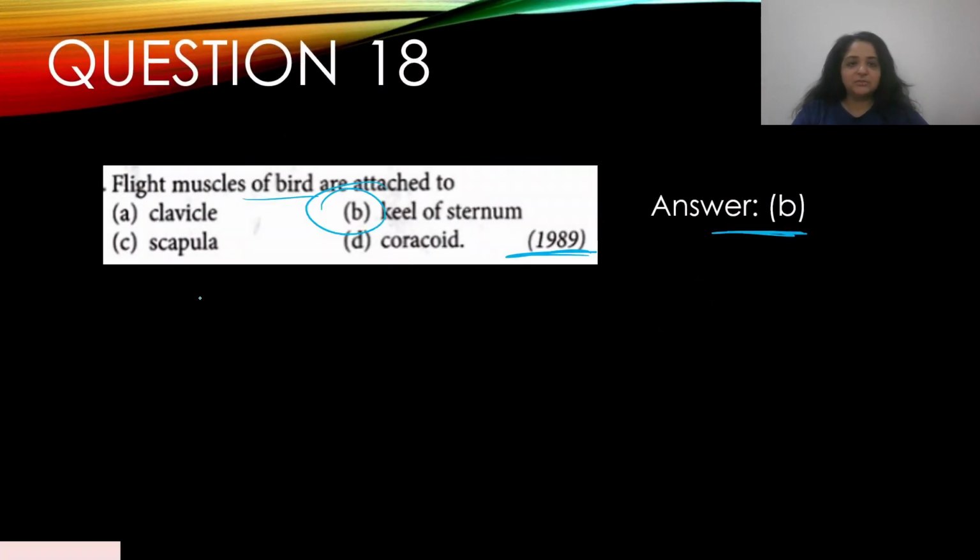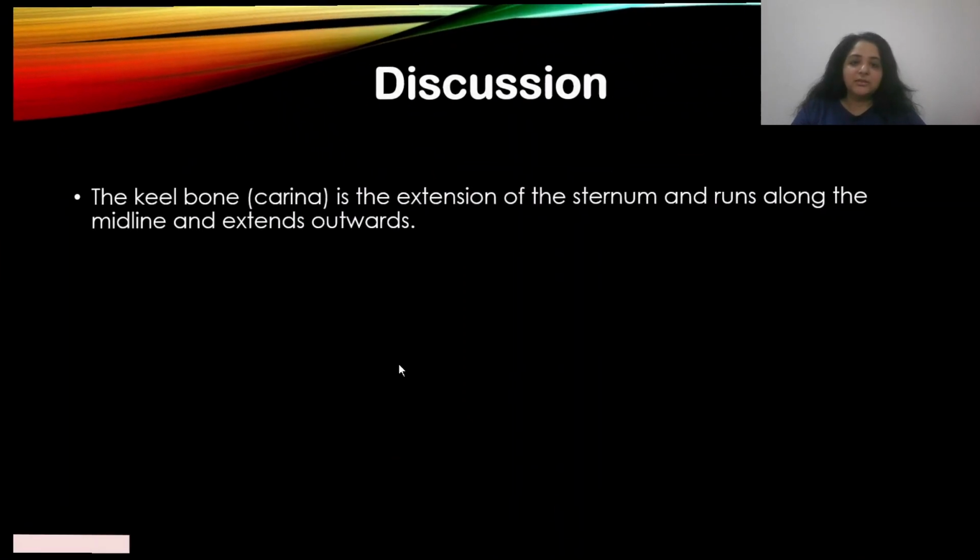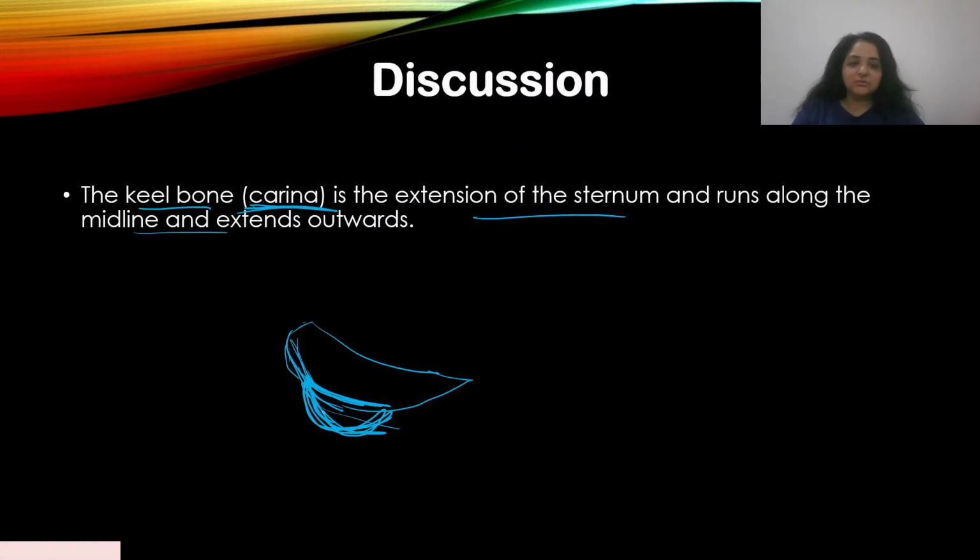Go back to the question. The flight muscles of birds are attached to what? It extends downwards over here. So this is the keel of the skeleton.